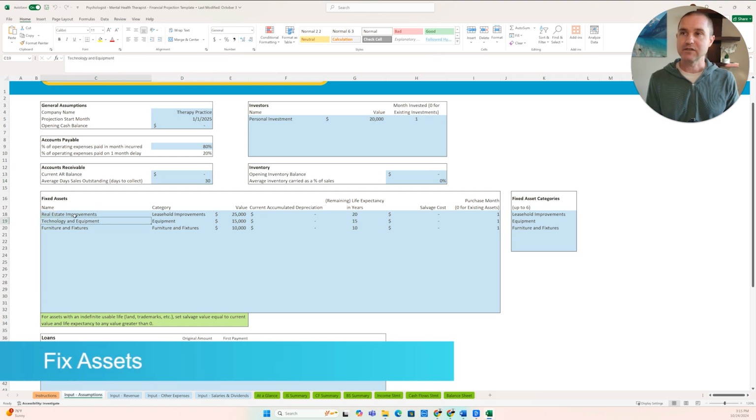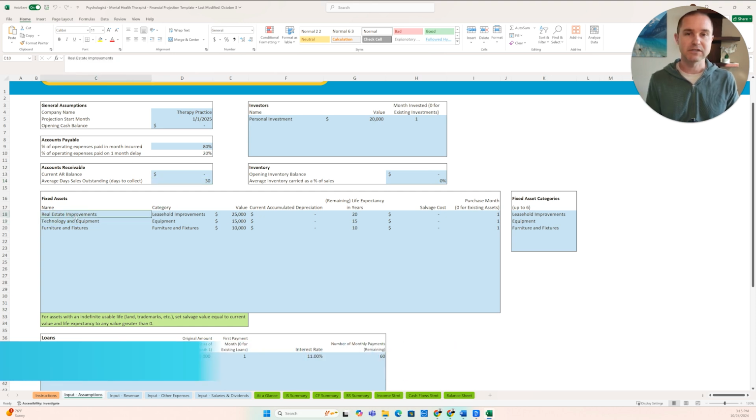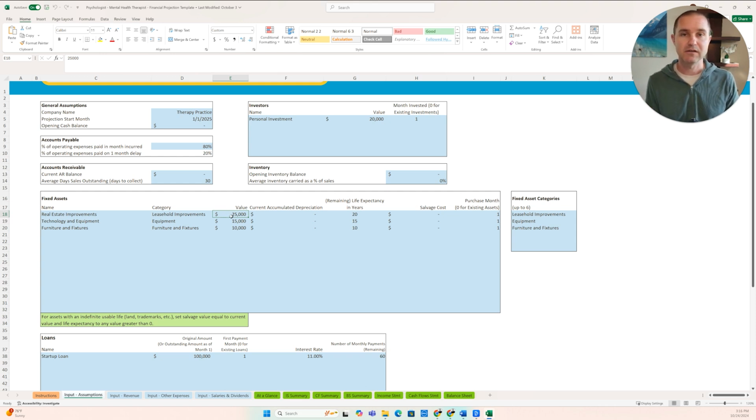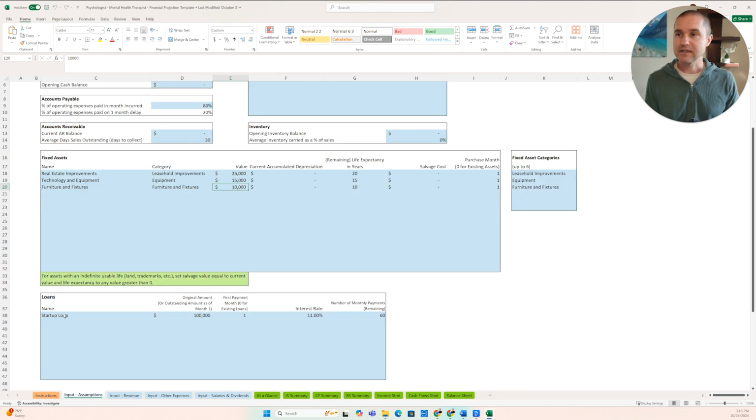On the fixed asset section here, we're going to assume that you're going to lease an office space, maybe do $25,000 worth of renovations and leasehold improvements to get the practice looking nice. And then maybe you have some equipment, some computers, printers, that sort of thing, $15,000 there, and then some other furniture and fixtures of $10,000. Now, let's say we are looking for a startup loan, maybe an SBA loan of $100,000. We've got an 11% interest rate over a 5-year term or 60-month term here.